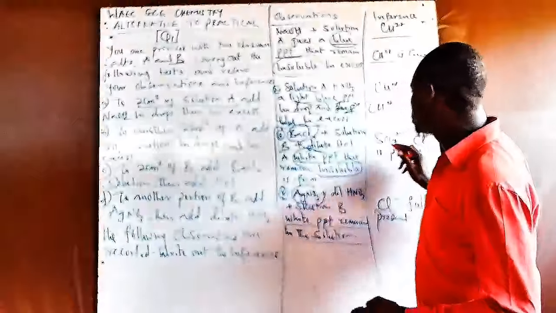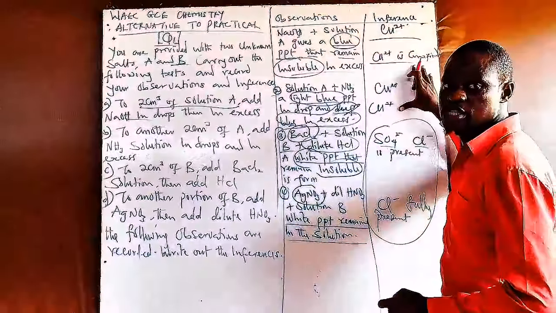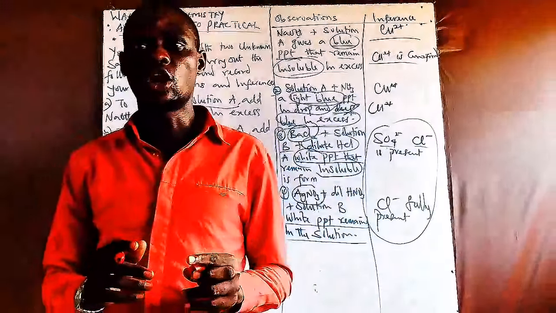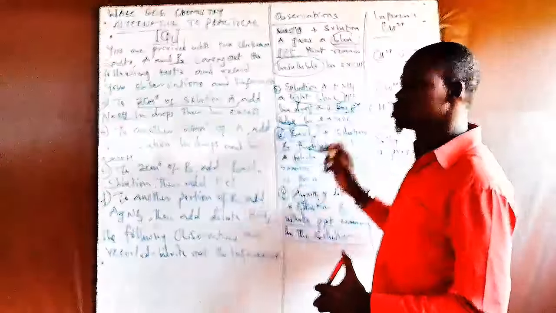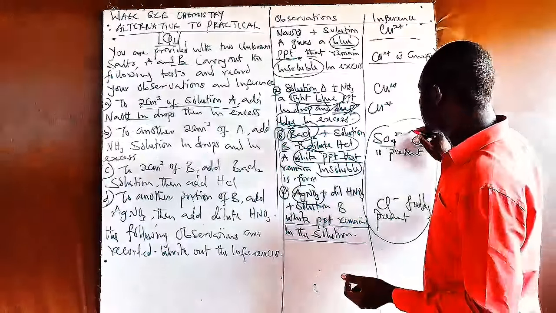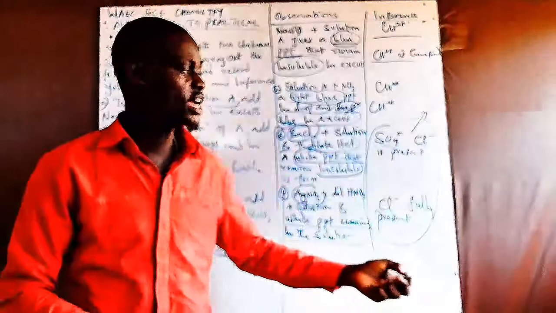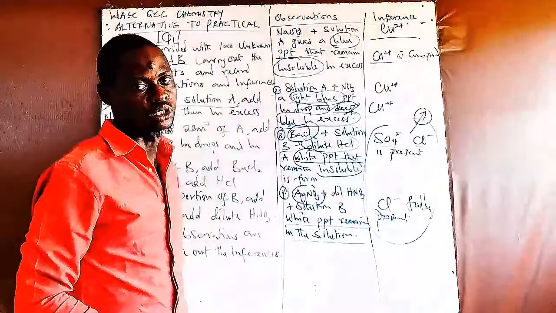Now, what is the deduction from this inference? As I said here, the deduction in this inference denotes that there is a presence of salt of copper 2 in the solution. Now, what about in this place here? It showcases that there is a mixture of two salts, salt of chloride and salt of sulfate. Both of them are present in this experiment.